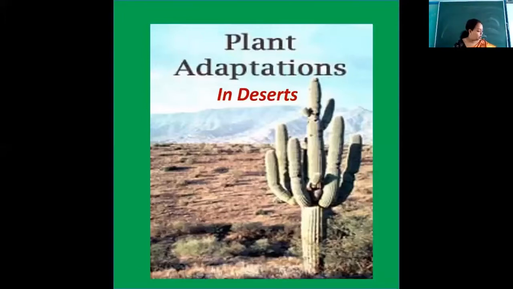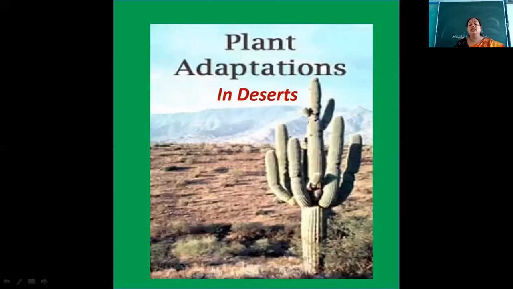What do we call it? We call it xerophytes. Why do we call it xerophytes? Because these plants are able to survive in xeric climate.